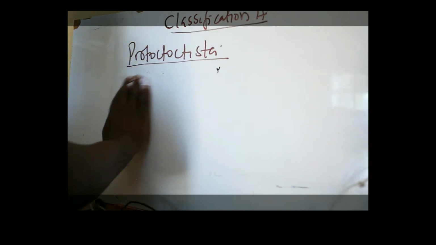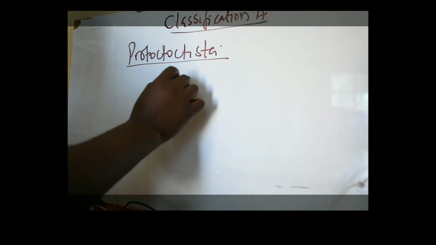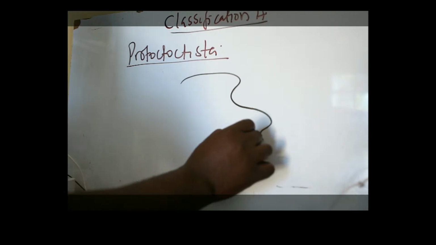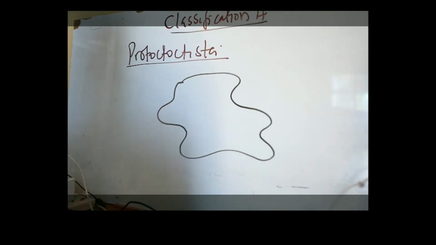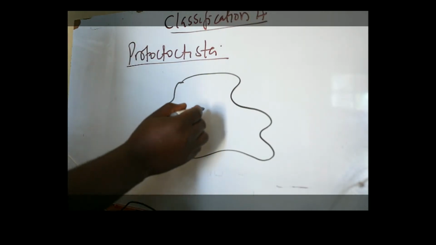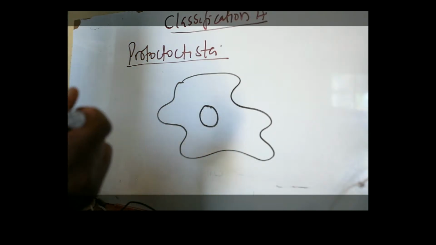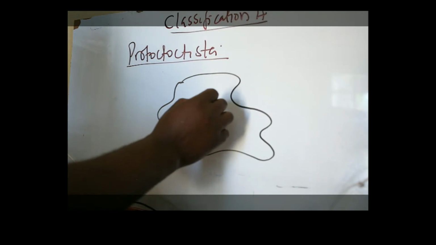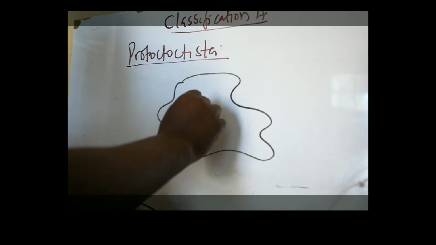So look at the structure of the amoeba. That is a typical shape of amoeba. Of course, it has a nucleus at the center and also a nuclear membrane. Now, the majority of them are eukaryotic, we shall be talking about that. So there's a nucleus.